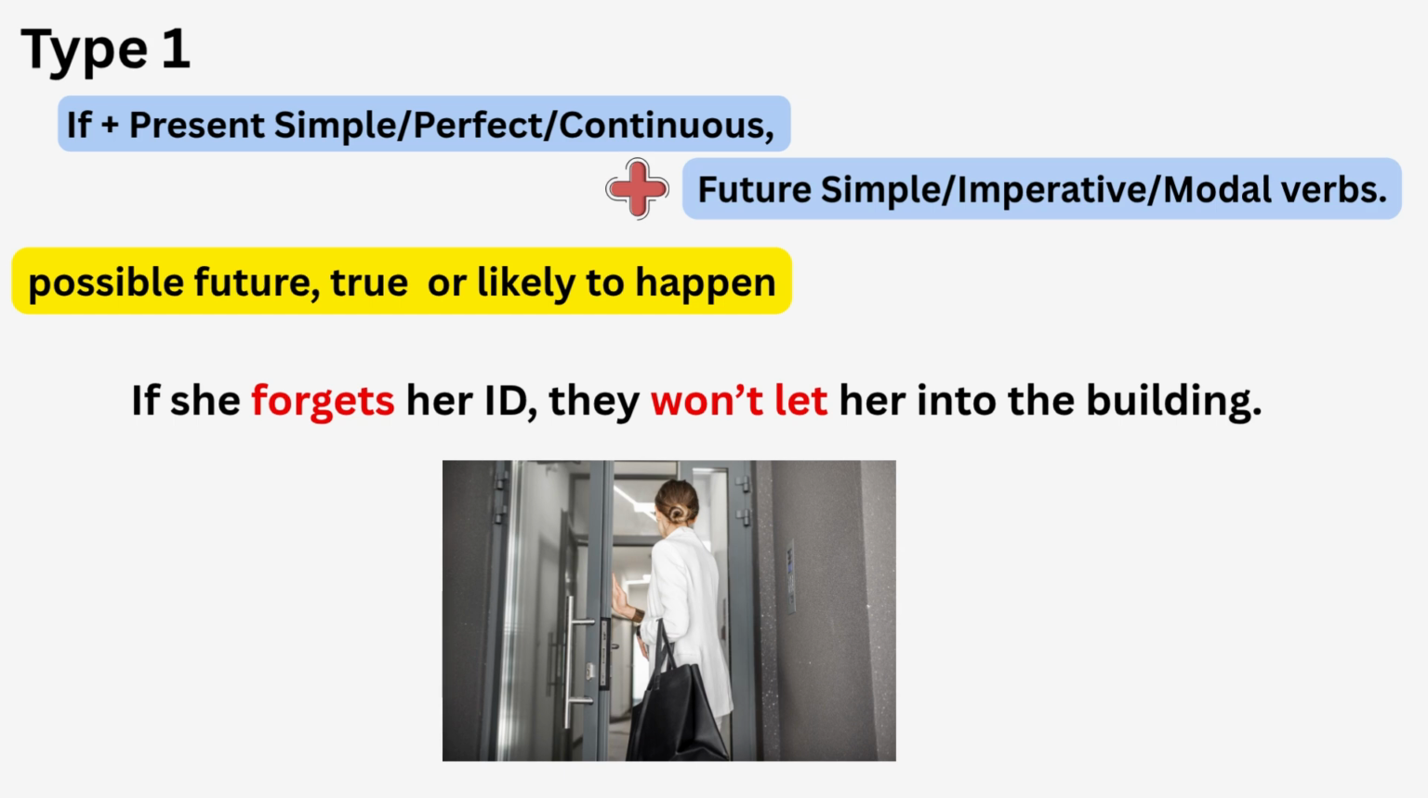Well, yes, we mostly use present simple, but sometimes you can also use present perfect if it's appropriate or necessary, or even present continuous, right? So any of the present tenses will work in this part. The second part can contain future simple, an imperative verb, or modal verbs. So let's have a look at this example.